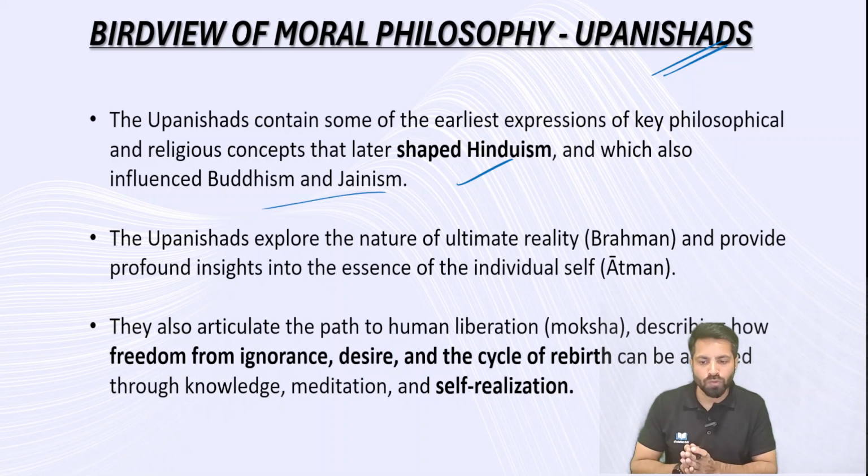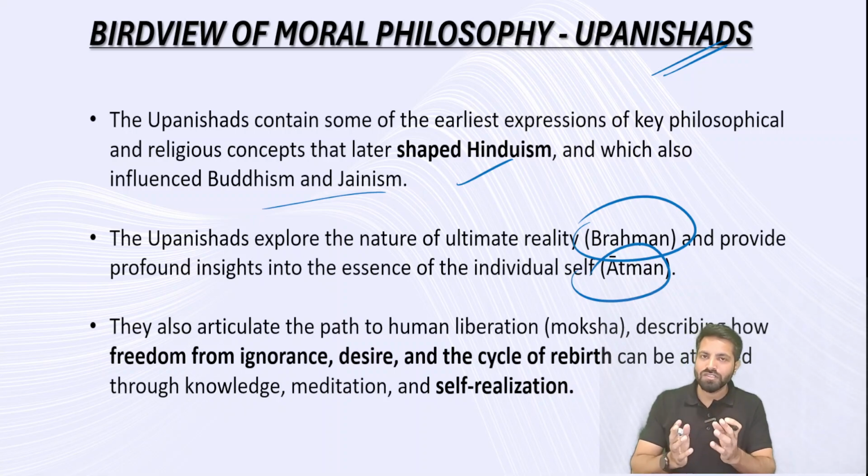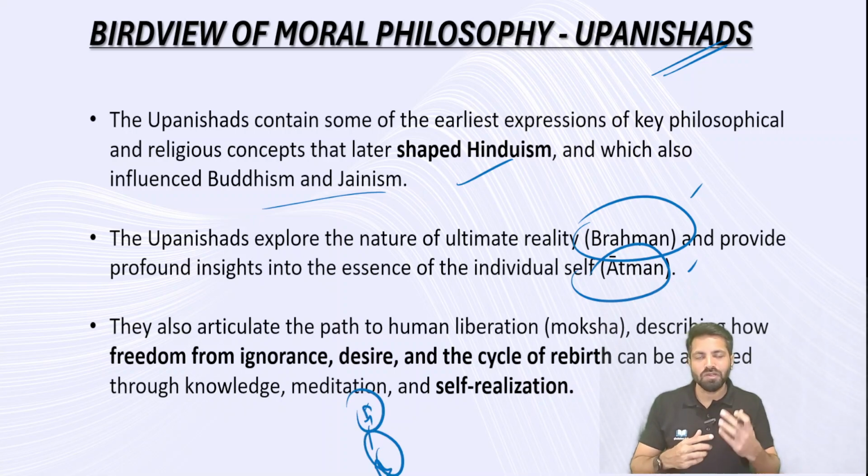There is an influence of the Upanishads, and ultimately the Upanishads talk about the ultimate reality from a spiritual perspective. It talks about Brahman, it talks about Atma, the individual self and the supreme self, and how they are interlinked. This is fine. There are not directly any morals or virtues here. But when we talk about the individual self and the ultimate reality, it talks about the journey between the two. So the journey or the interlink between Brahman and Atma is what it is going to explore. In that journey, it talks about the path to human liberation. Human liberation is moksha, salvation.